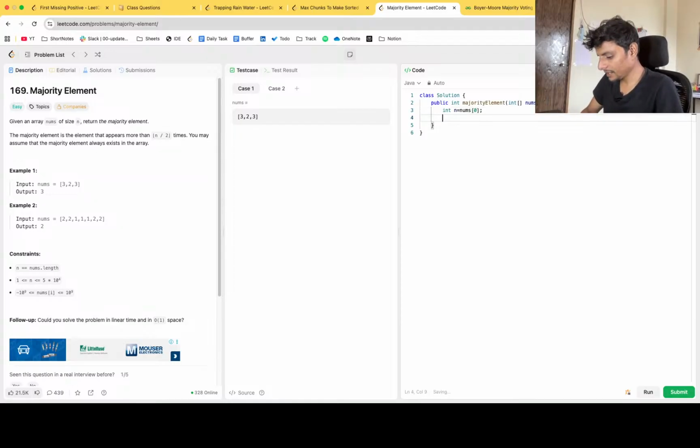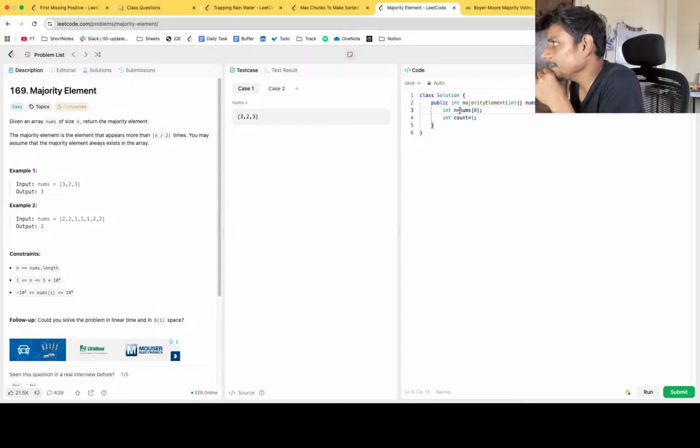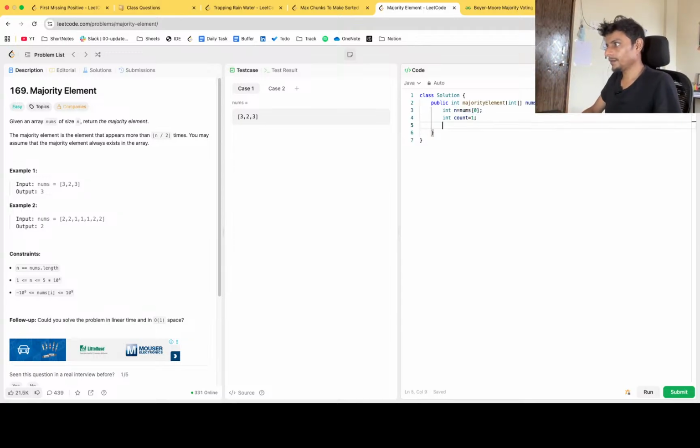And our count will be 1, because for the first time this will be the first element, and for that element only we will have our count as 1. So we can say int index is equal to 1.